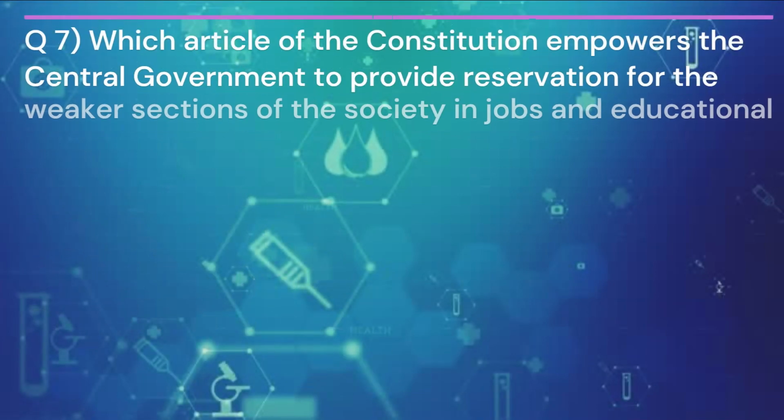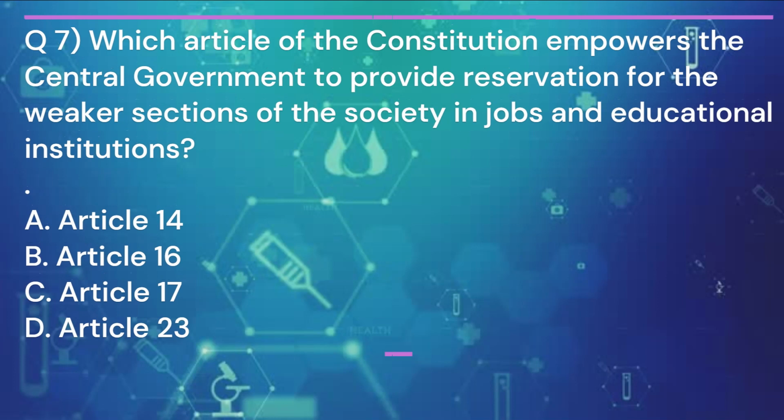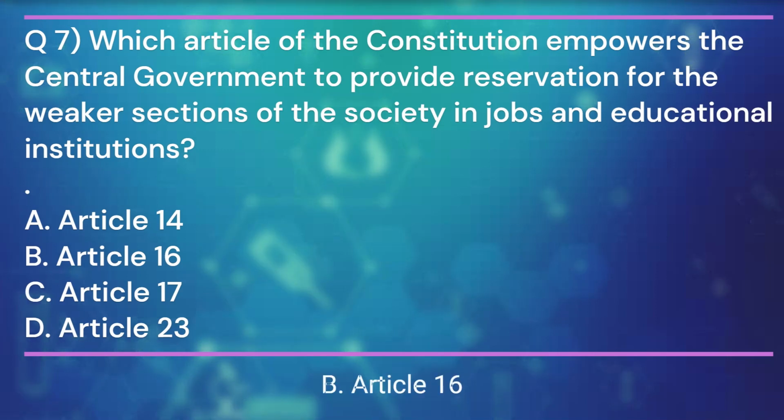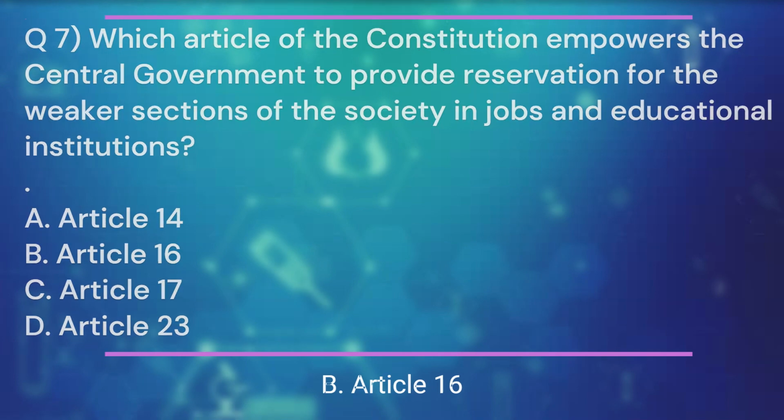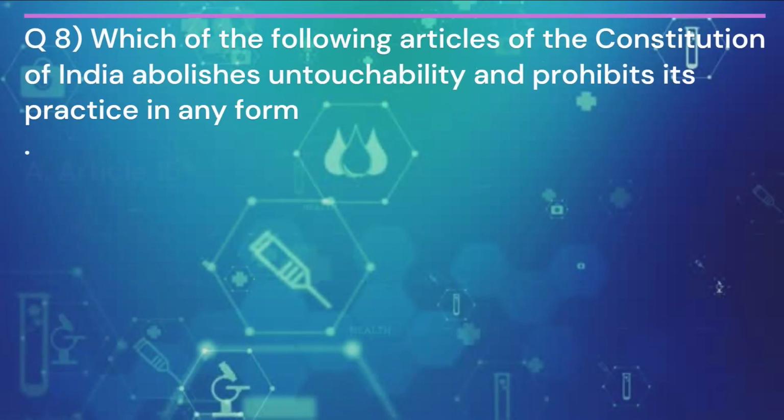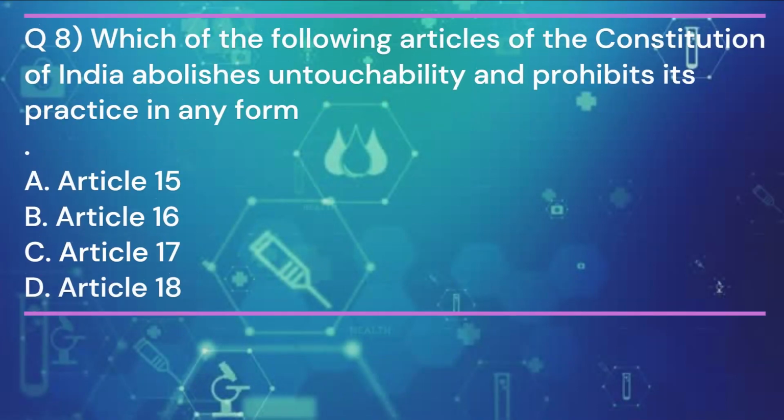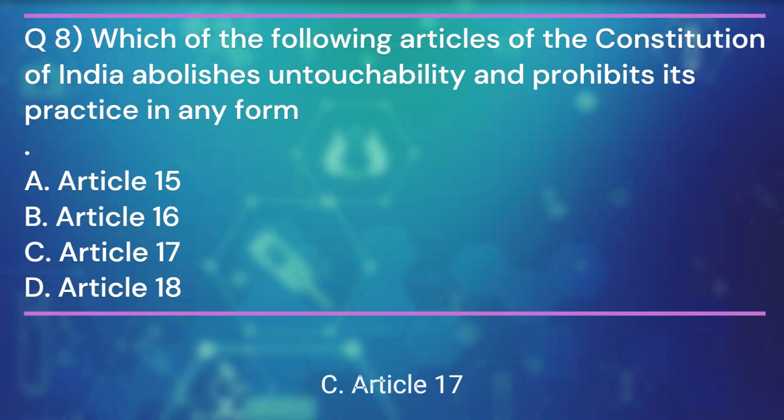Question 7. Which article of the Constitution empowers the central government to provide reservation for the weaker sections of the society in jobs and educational institutions? And the answer is B. Article 16. Question 8. Which of the following articles of the Constitution of India abolishes untouchability and prohibits its practice in any form? And the answer is C.